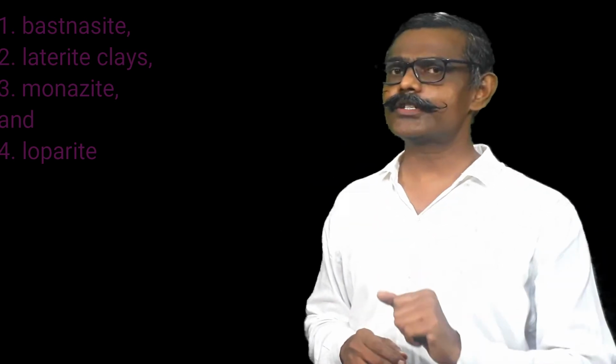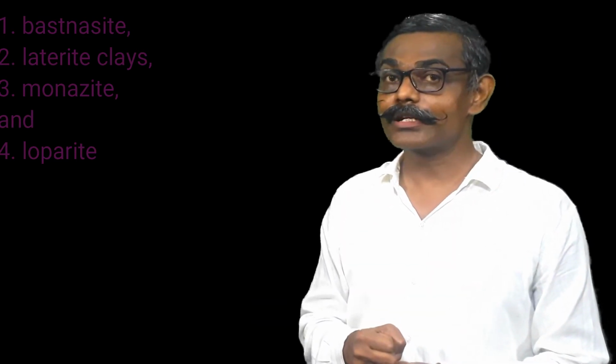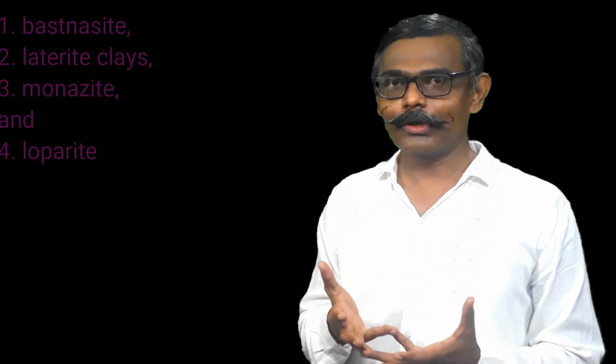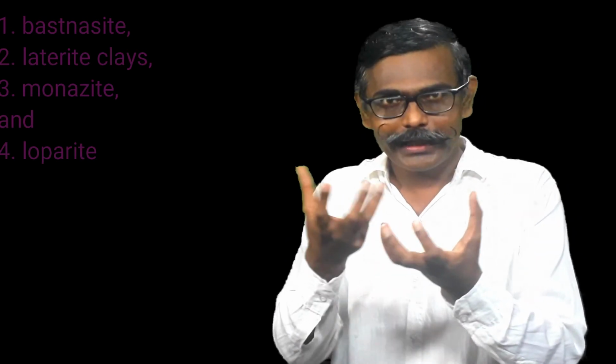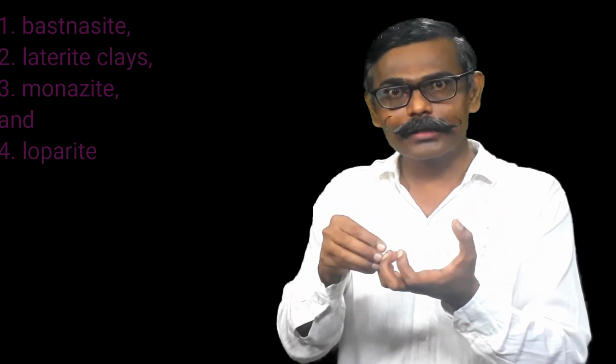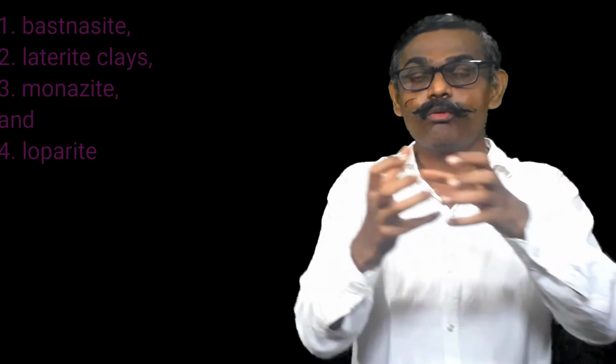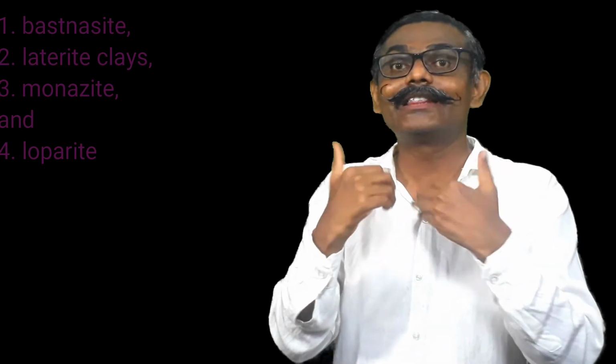Now the question arises, how to extract lanthanoids from the minerals or the ores? Because they are in the ore, they are in the mineral, along with other unwanted things also. We want to remove those unwanted things and we want to extract the lanthanoids.